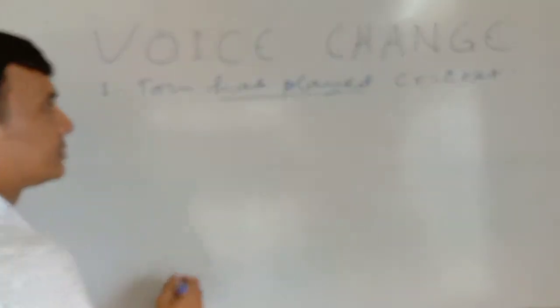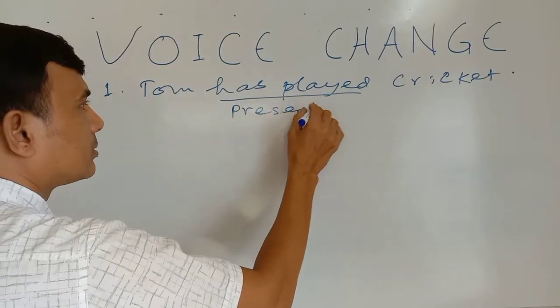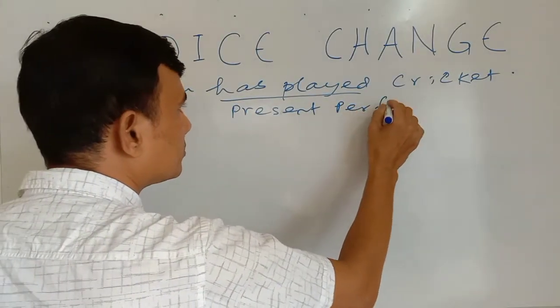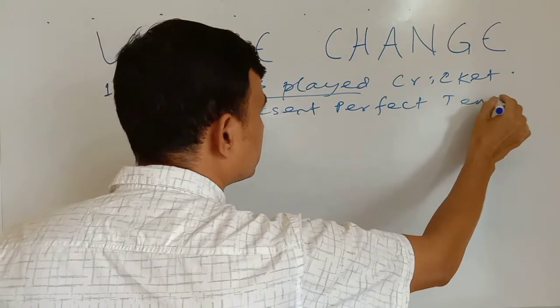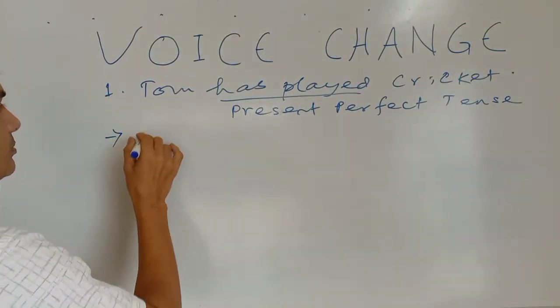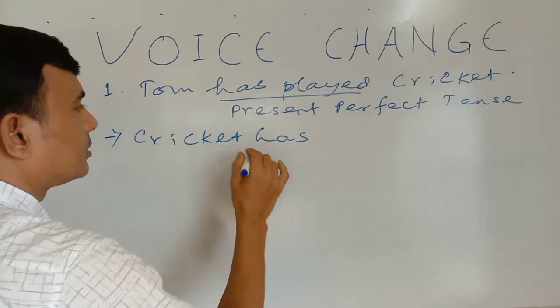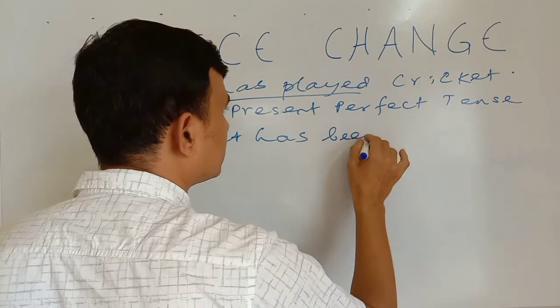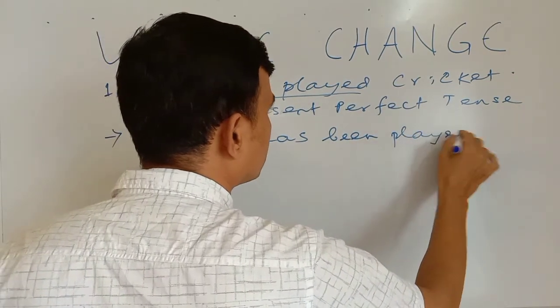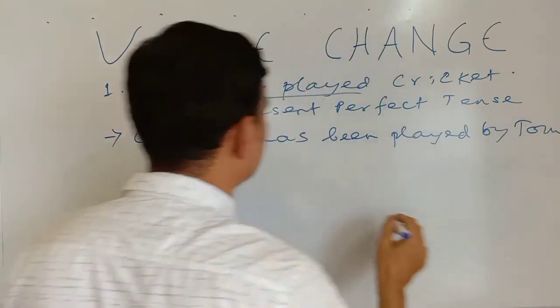Has played, present perfect tense. So what will be the passive form? Cricket has been played by Tom.